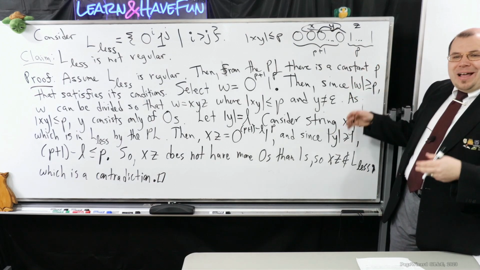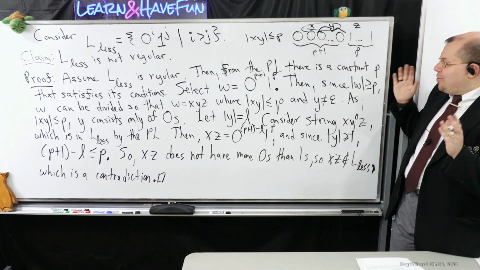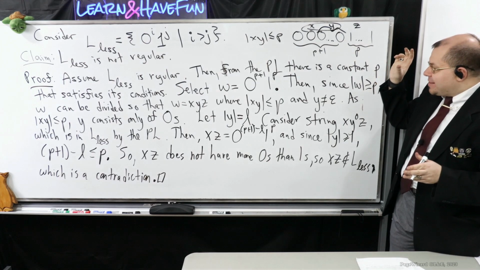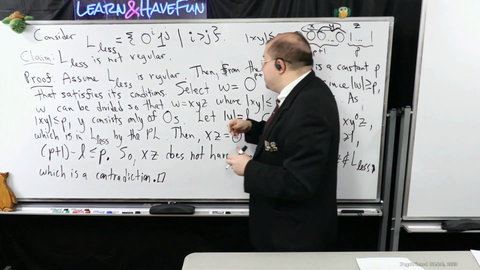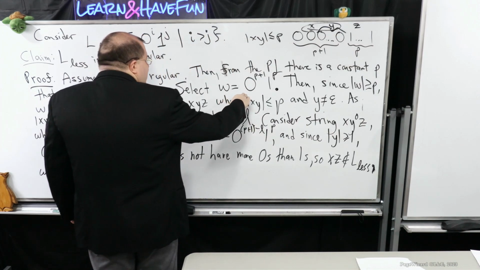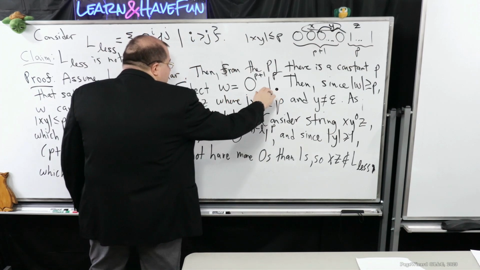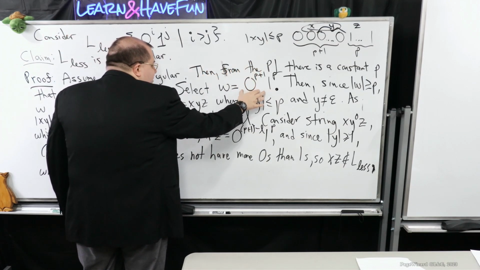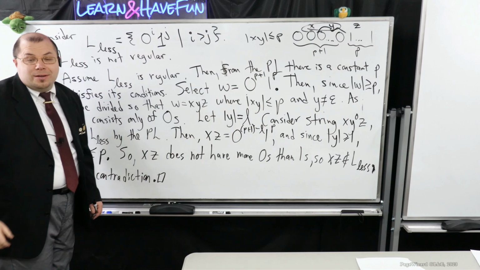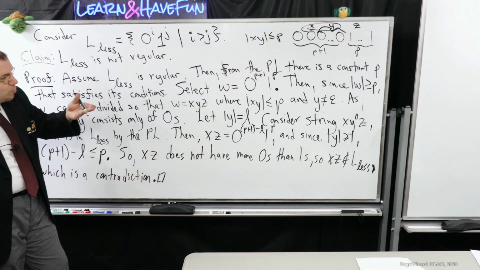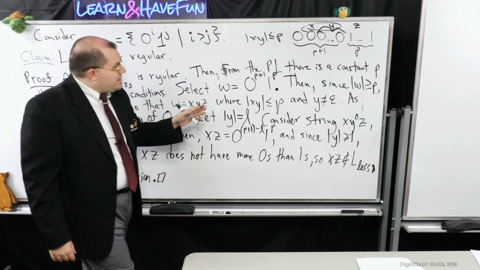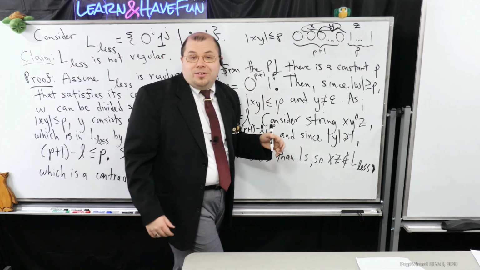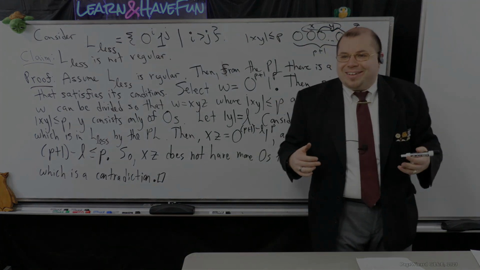So that one's not too bad, right? But notice that the whole trickery that we had here is that we took advantage of the fact that that y part has at least one symbol in it. But we wanted to make sure we picked one in the language. But I wanted to make sure that when it cuts off a symbol, it's done in the 0 part, that it has to be a 0. So that when I cut off at least one 0, that means that it's either going to match the number of ones or there's going to be more ones than there are zeros. Pretty nifty, right?